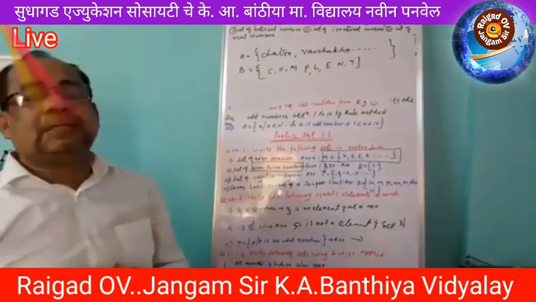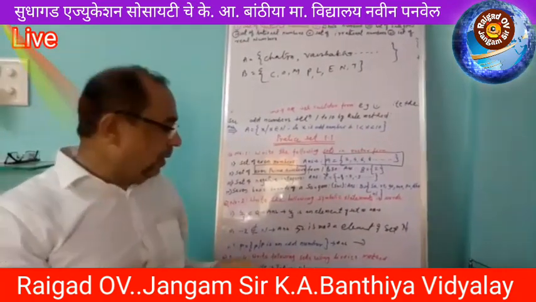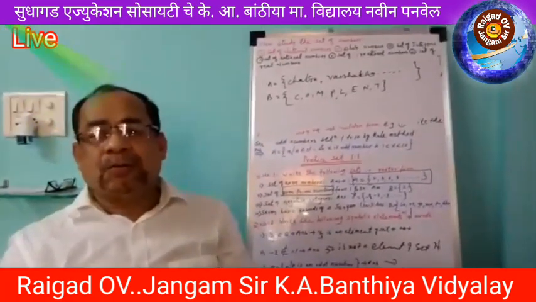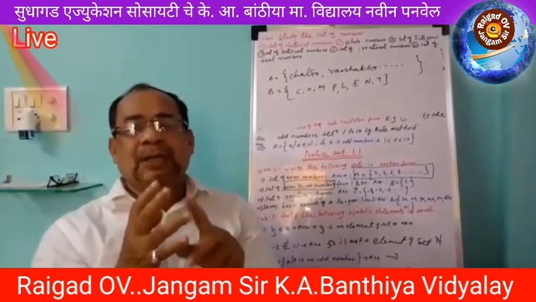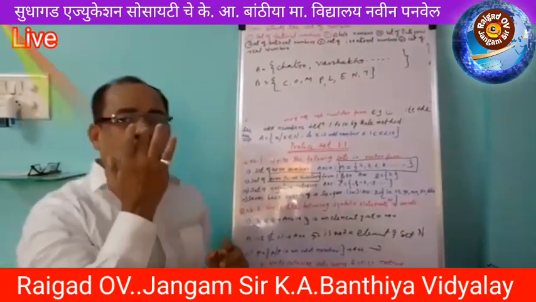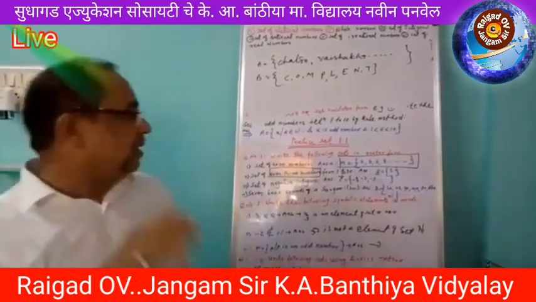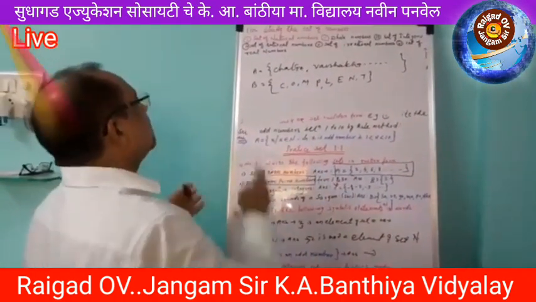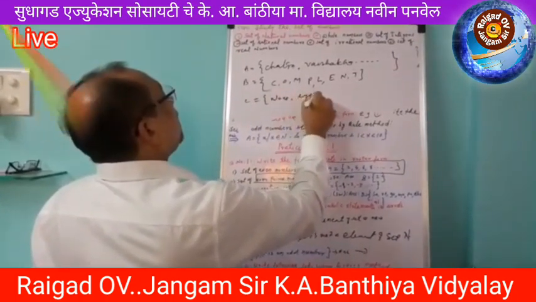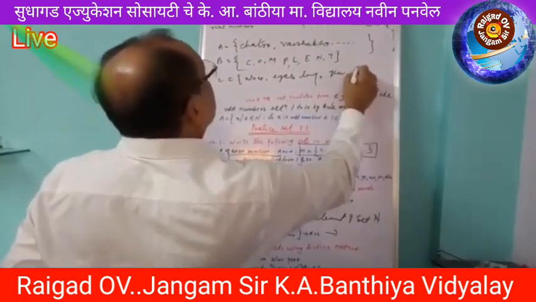Next, set of human sense organs. How many sense organs are there in the human body? There are 5 human sense organs. All are present on your face. First one, nose, tongue, eyes, skin and ear. In this way, nose, tongue, skin, eyes and ear. These are the 5 sense organs. You can write here like this. C equal to nose, eyes, tongue, ear and teeth.